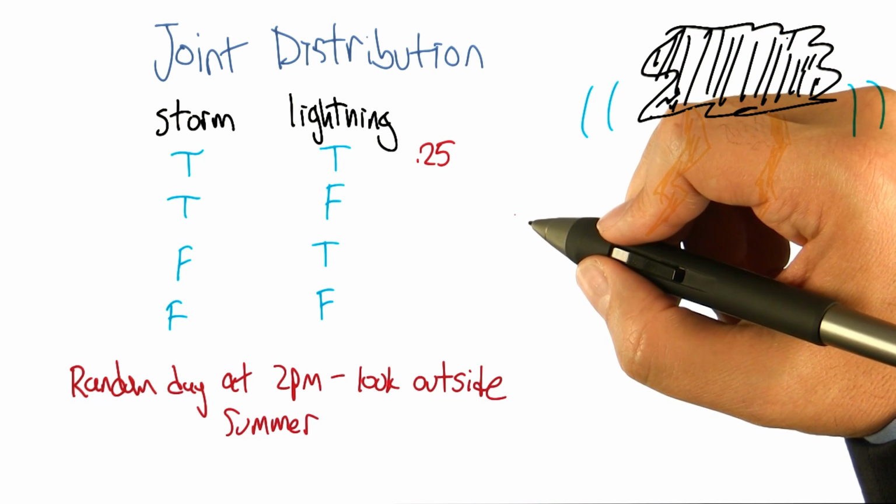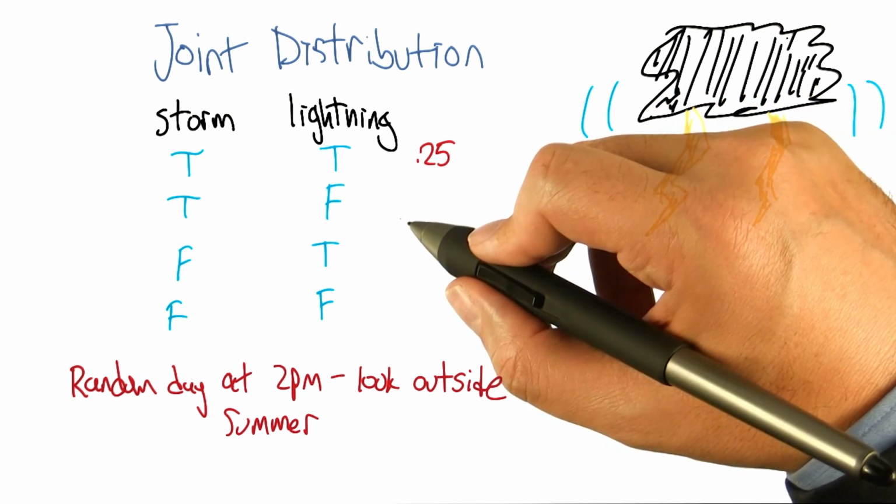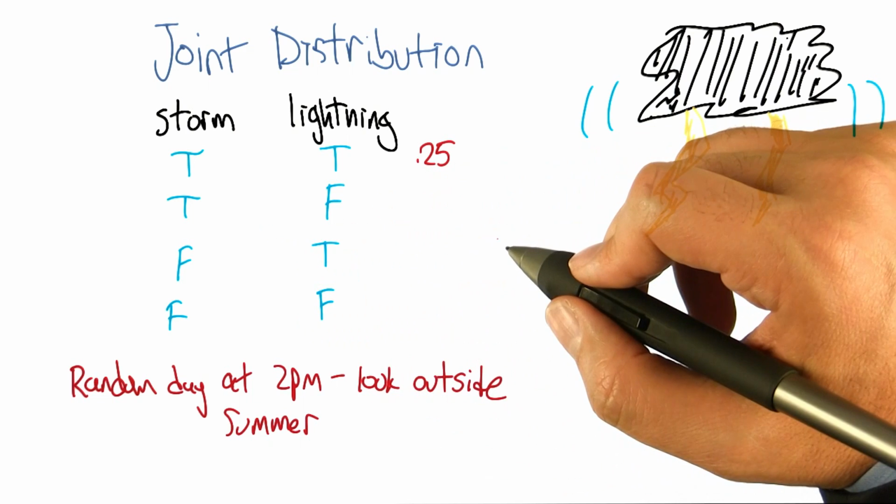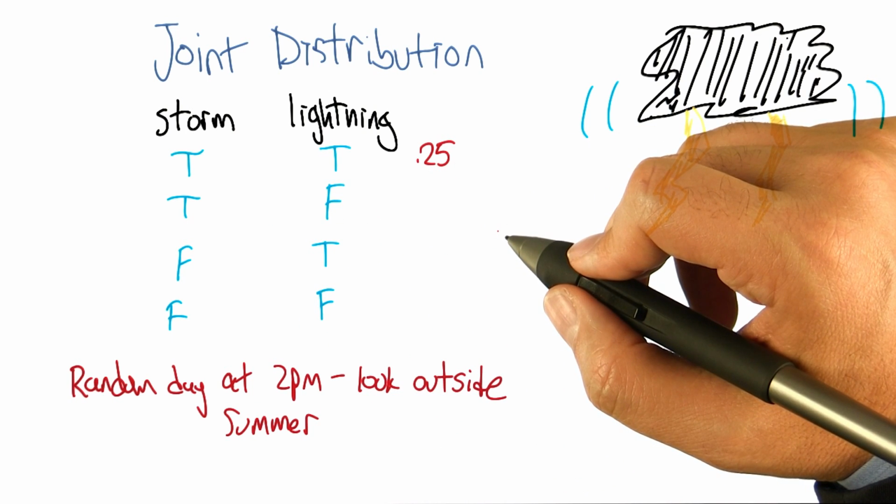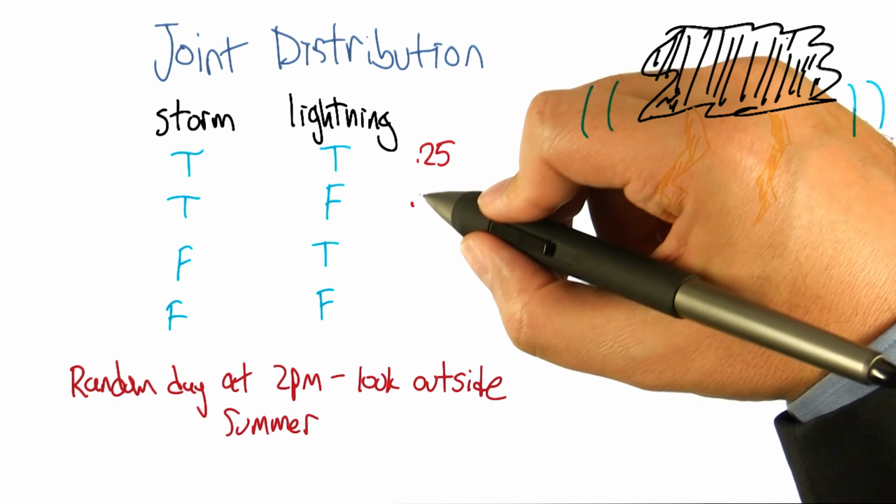Mm-hmm. All right. Now, that's not the only possibility, though. It could also be that there's a storm but no lightning. Right, that happens more often at 2 p.m. in the summer in Atlanta. Let's say it's 0.4. Wow.